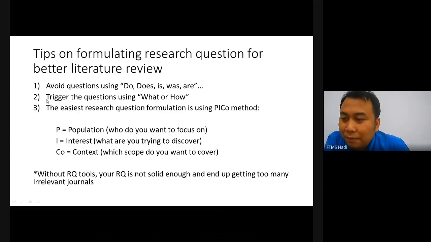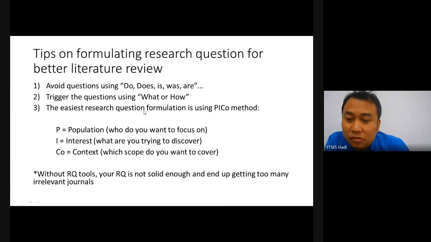All right. The second one, trigger the questions using what or how. So with what or how, the answers, the findings in the journals, will let you get some ideas for students to write literature reviews better, especially when it comes to empirical studies.